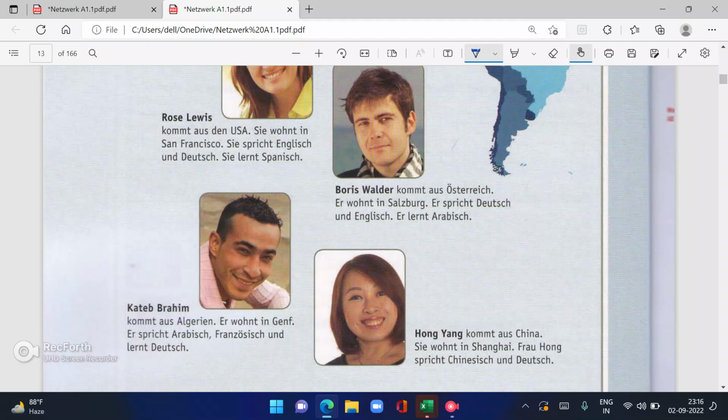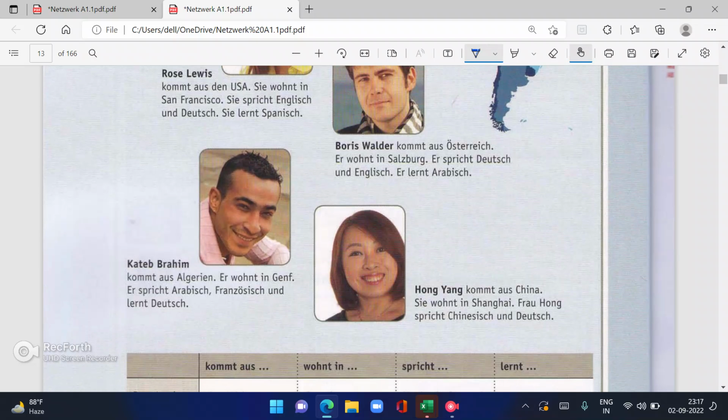Then Kate Brahim kommt aus Algerien. Er wohnt in Genf. Er spricht Arabisch, Französisch und lernt Deutsch. So he comes from Algeria. He lives in Genf. He speaks Arabisch, Französisch, and he is learning German.